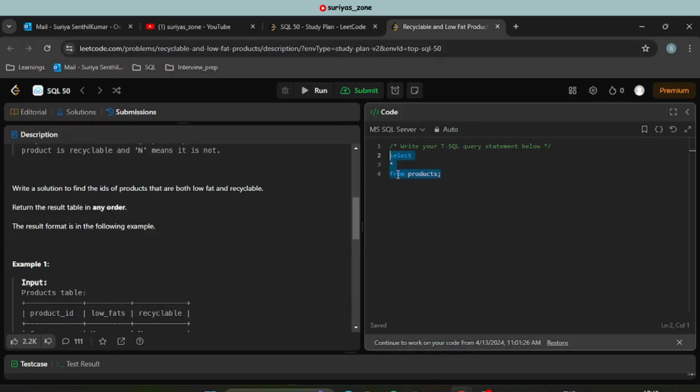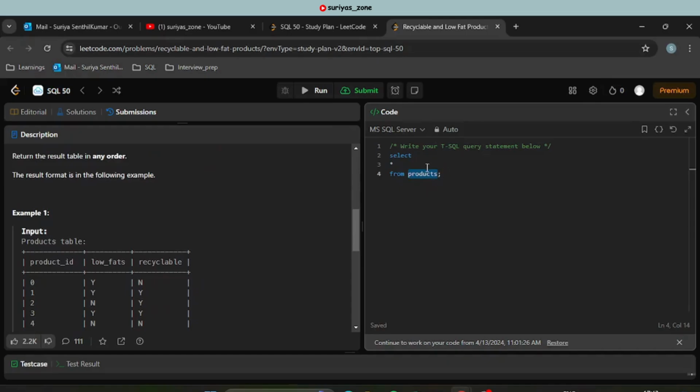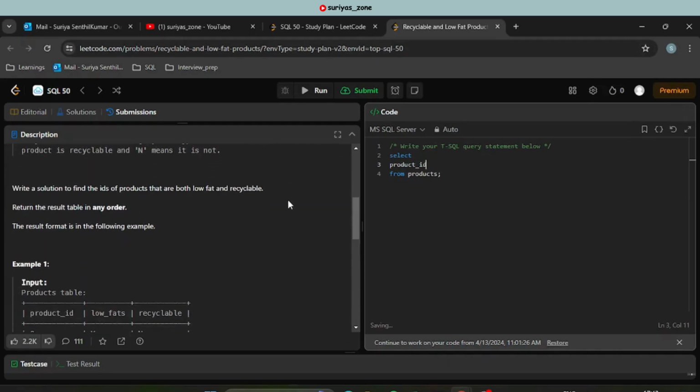Okay, I hope you guys know what from is and star is. This star is nothing but a wildcard which will select all the columns from a table. So this from keyword is to select the data from the table. So this is the table products which we have. Okay, and then the next thing is we will write our solution for this particular problem statement. So in the output they want only the product IDs, and then they need the product IDs which are both low fat and recyclable.